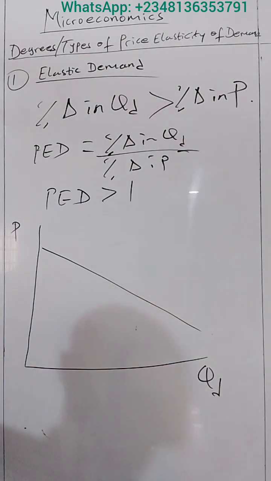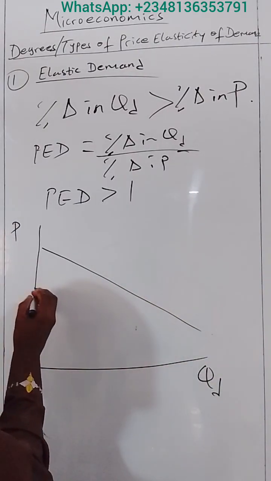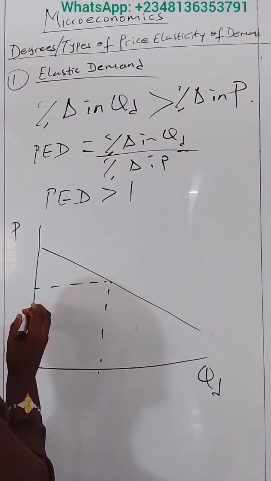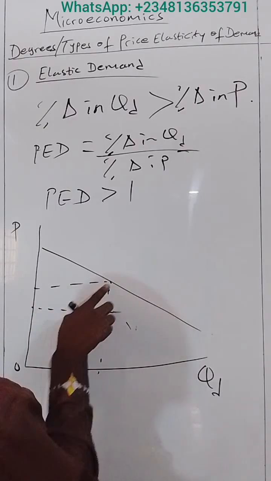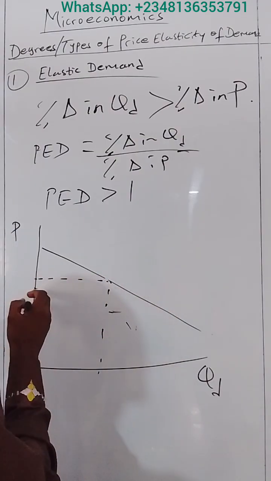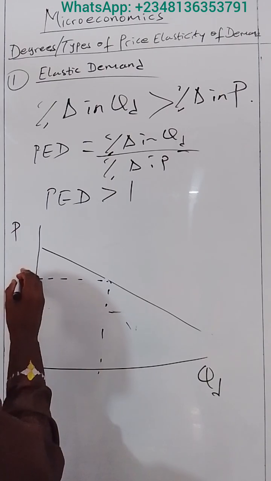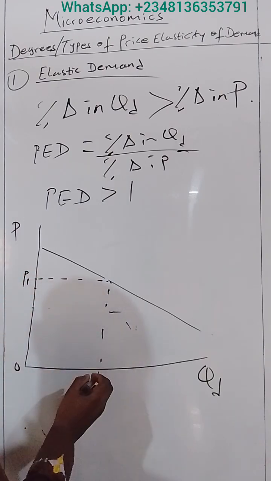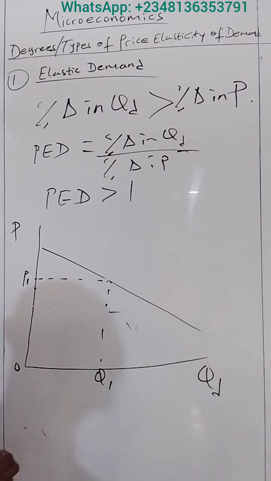Okay? Therefore, let me have the origin here. Let's say we have the price. Let me draw it perfectly. So this is the price. Let's call this P1, and this is Q1, the corresponding quantity.